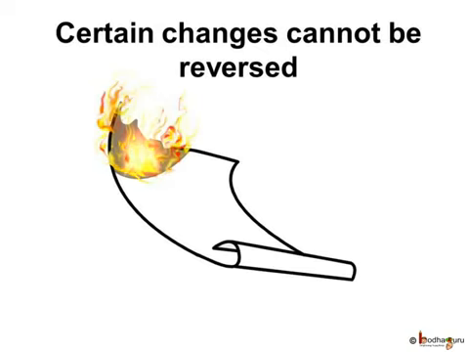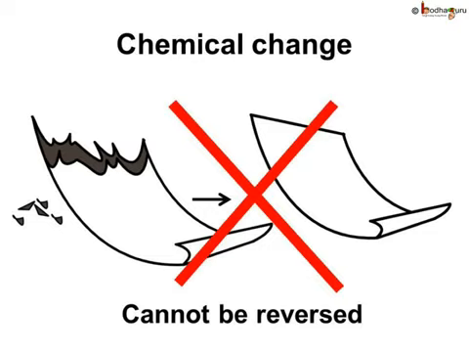But what will happen if we burn a piece of paper and it changes into ash? Is it possible to turn this ash into paper again? No, it is impossible. So, there are some changes which are permanent and cannot be reversed. Such change which cannot be reversed is called chemical change.